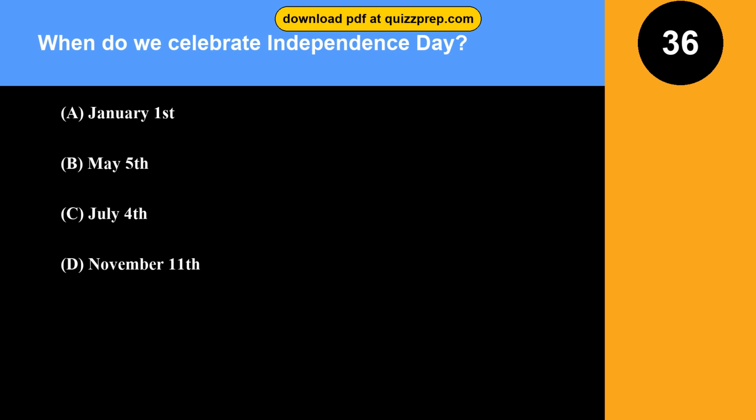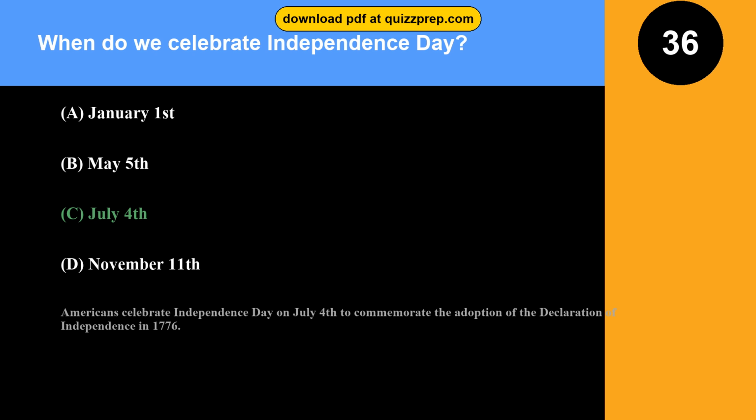Question 36. When do we celebrate Independence Day? Option A, January 1st. Option B, May 5th. Option C, July 4th. Option D, November 11th. The correct answer is option C, July 4th. Americans celebrate Independence Day on July 4th to commemorate the adoption of the Declaration of Independence in 1776.